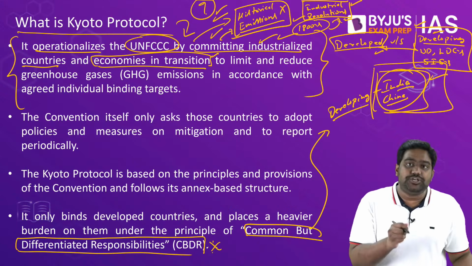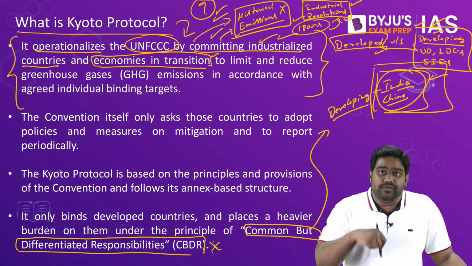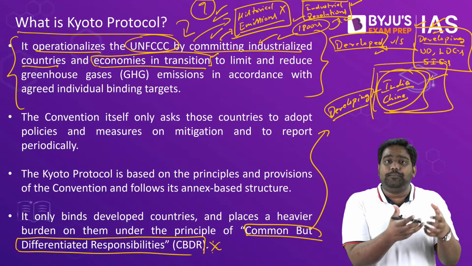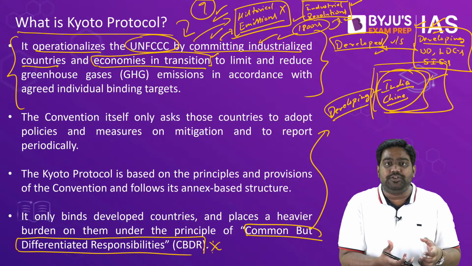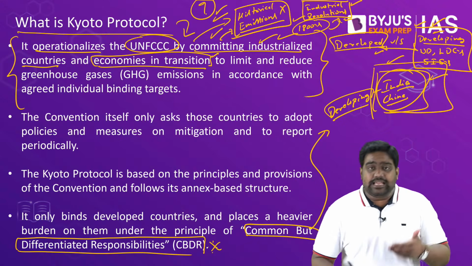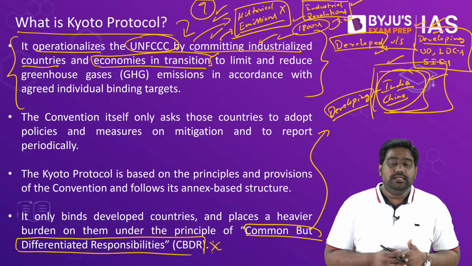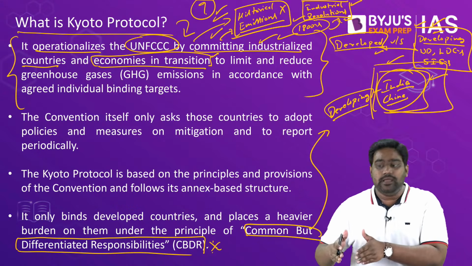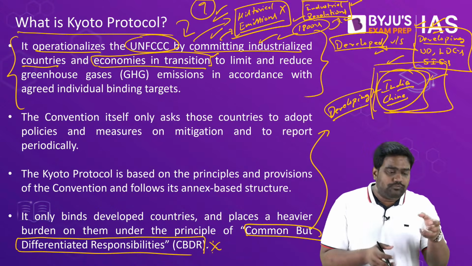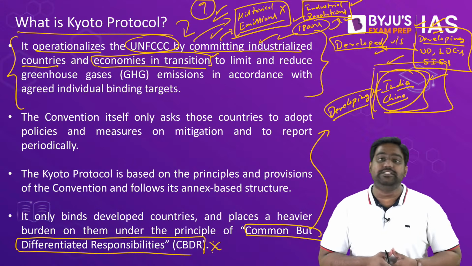This was always the question raised by developing nations and underdeveloped nations. Why should we be responsible for historical emissions? Because if we take up targets and if we try to bring down our emissions, that could compromise our economic growth. For countries like India or even Bangladesh, or let's say small Asian and African countries, they can't afford to invest immediately in cleaner technologies and renewable energy. They still need to depend on fossil fuels for some years because they have a bigger socio-economic concern.